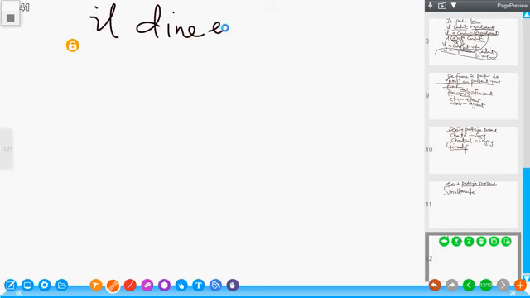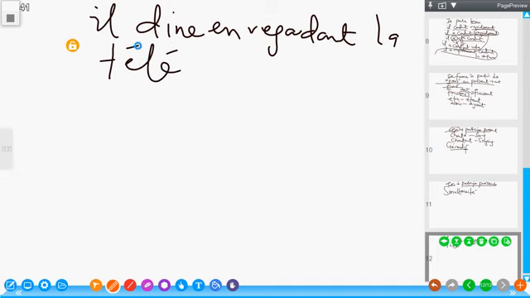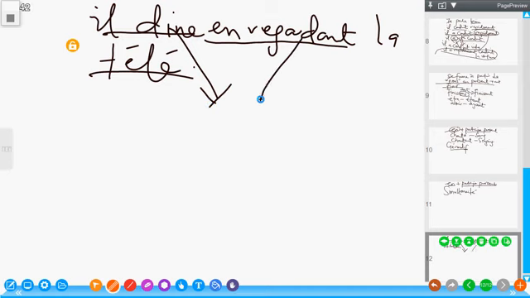Il dîne en regardant la télé. That means he's taking dinner while watching the television. Two actions. He's eating dinner and also watching television. It expresses simultaneity. So he's doing both at the same time. Il dîne en regardant la télévision.